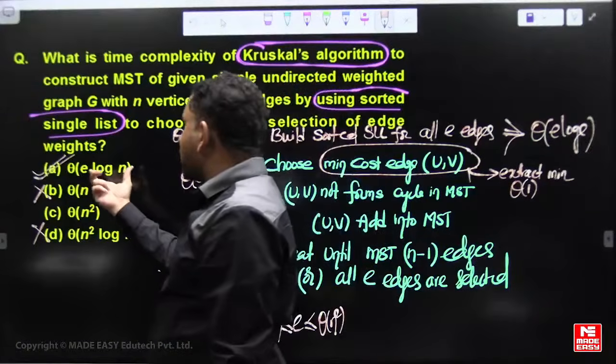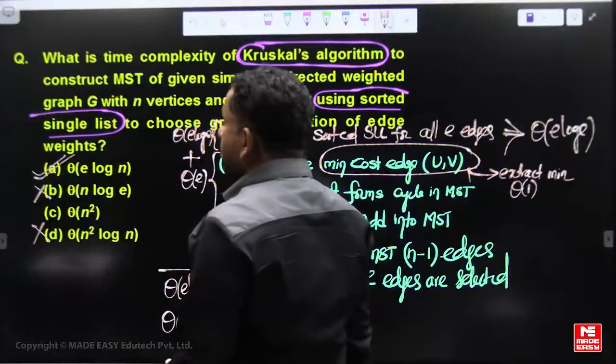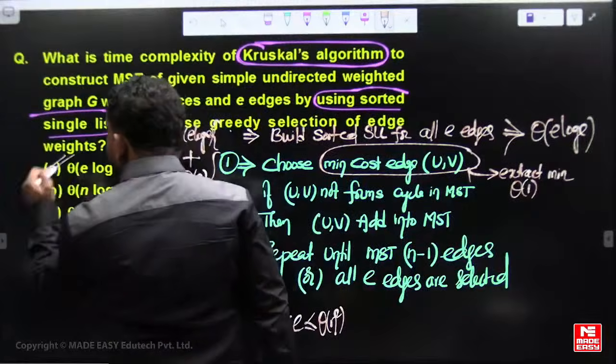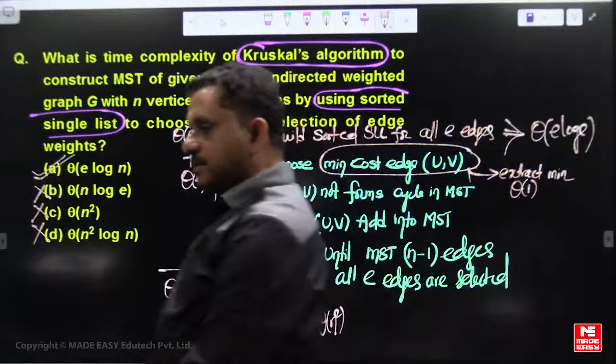But the best case can be N log N also. So BCD are not correct answers, right?